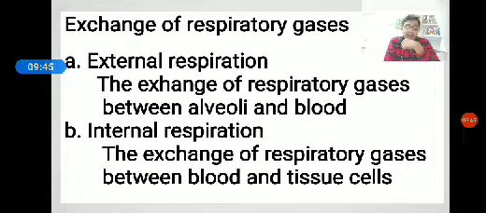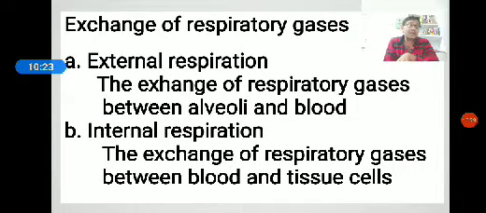Then, the transport of carbon dioxide. Carbon dioxide is continuously produced within the cells as a waste product of oxidative metabolism. The carbon dioxide thus produced is transported from cells to the lungs by blood, by plasma and RBCs. Carbon dioxide is transported by the blood in three forms: as carbonic acid, carboaminohemoglobin, and bicarbonates.